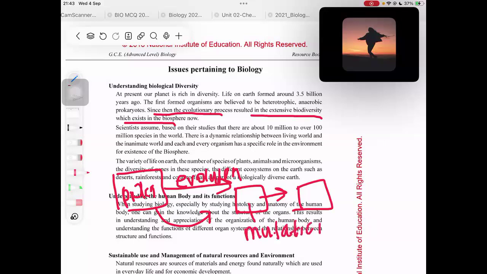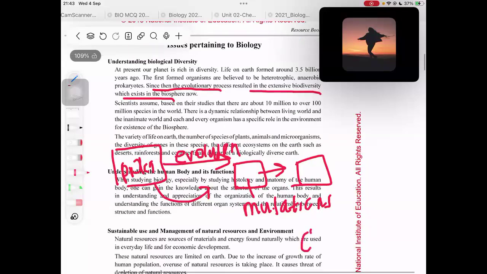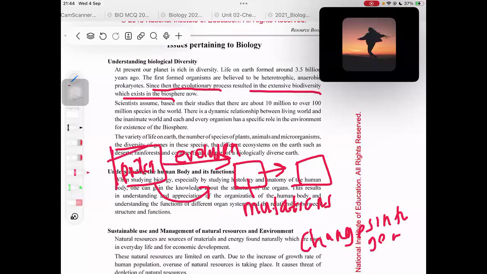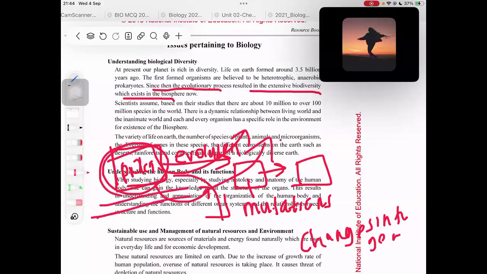What do you mean by mutations? Mutations means changes in their genes, changes in the gene structure. When changes in the gene structure take place, that organism changes into another organism or another species. So that's how from the prokaryotes other different species were evolved, right? So the start of all the organisms will be the prokaryotes, right?